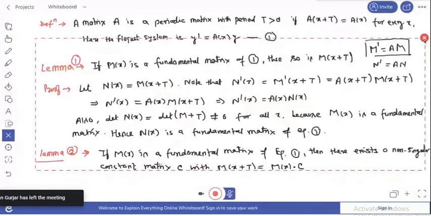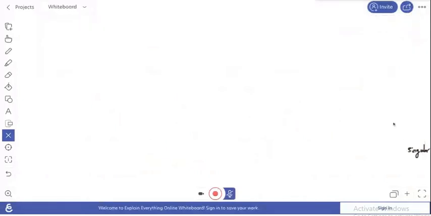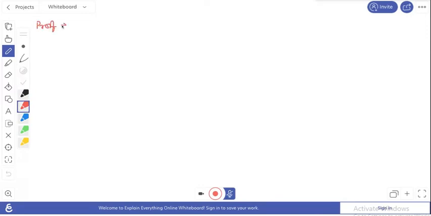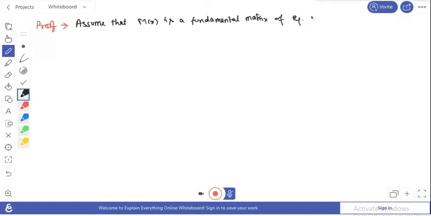So in the next page, proof. So here we assume, let us start with this assumption, that our M(x) is a fundamental matrix of a Floquet system. We can write this as equation number 1.